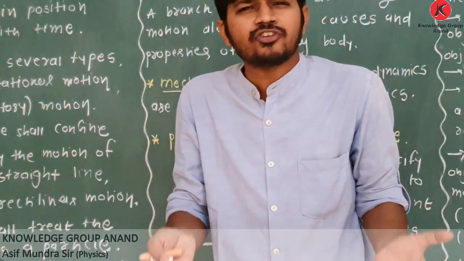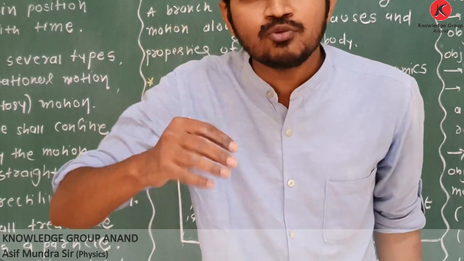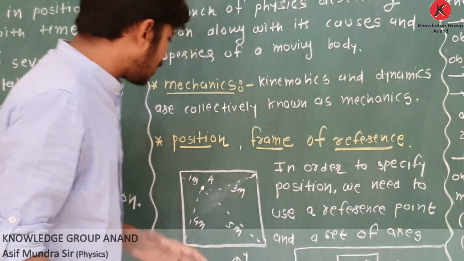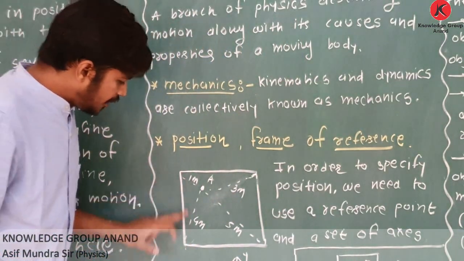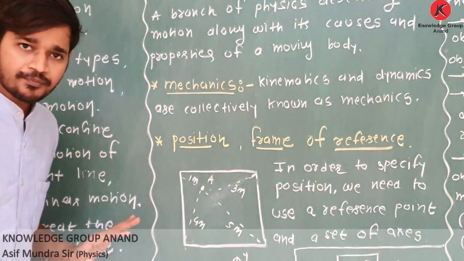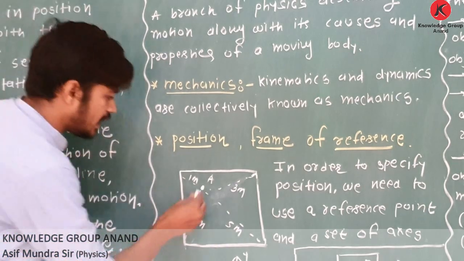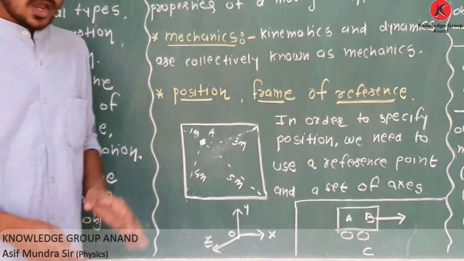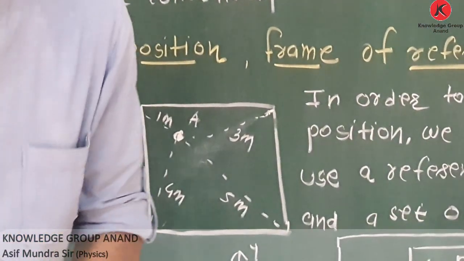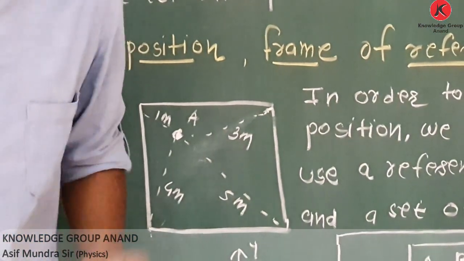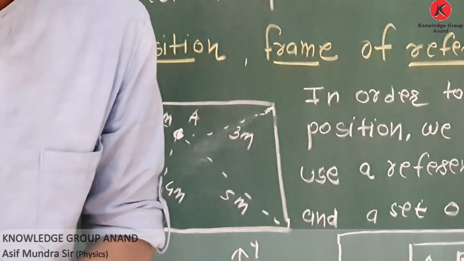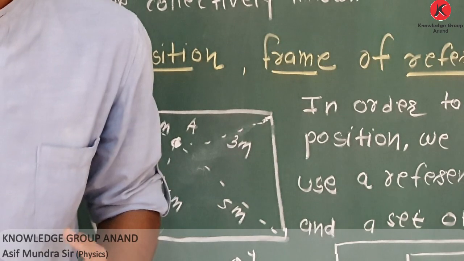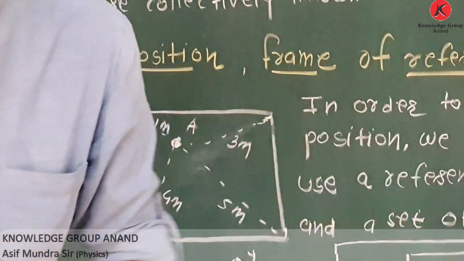But what is position? First of all, try to understand what is position. See, I am taking one example. It is classroom floor. A for Asif sir is standing here. I have 4 students in each corner. And if I ask them, what is distance or what is position of Asif sir with respect to each and every student.